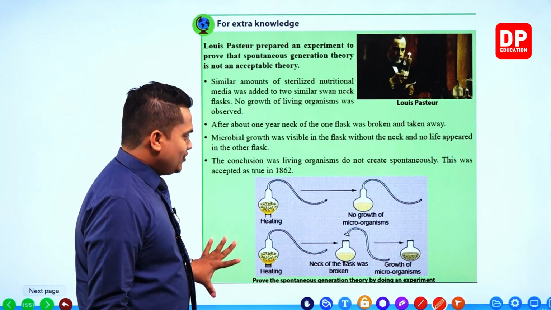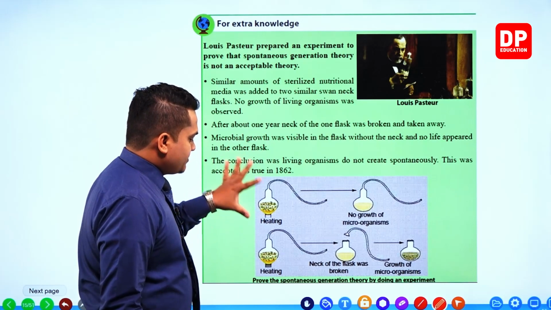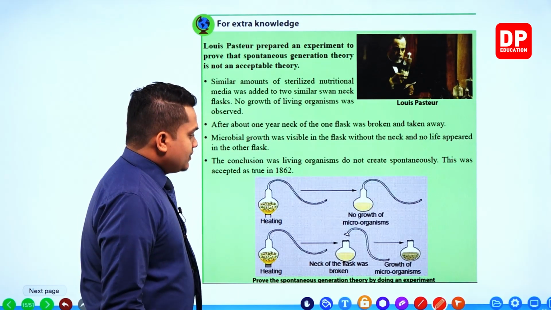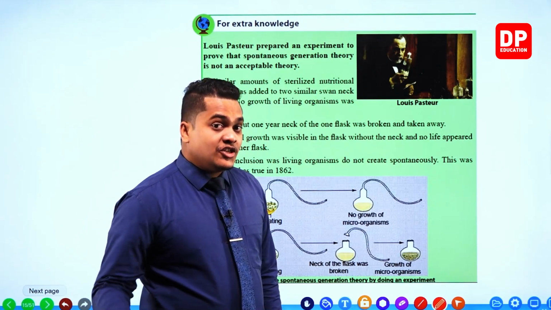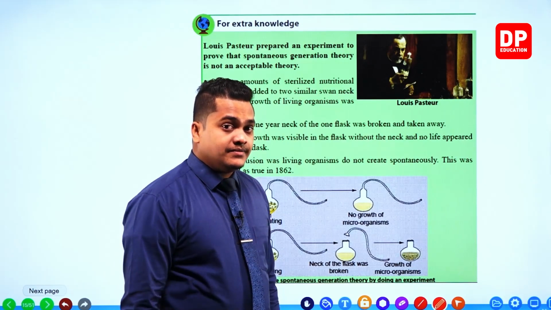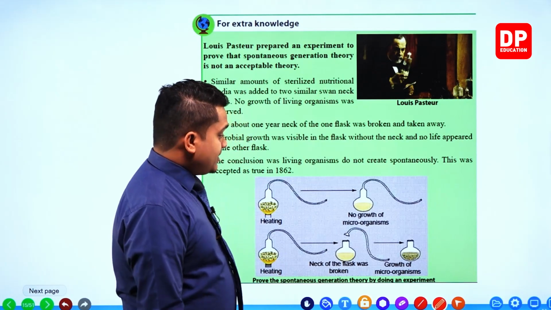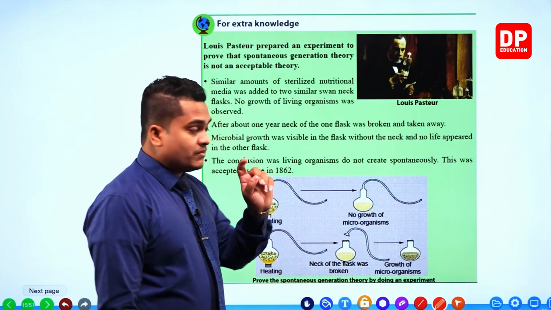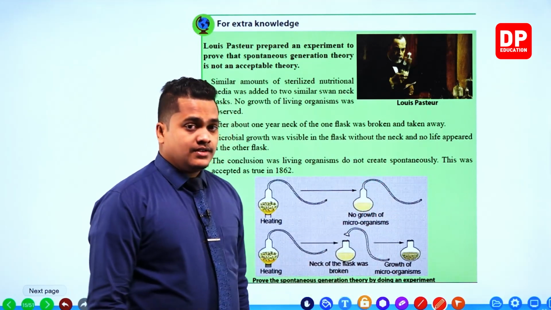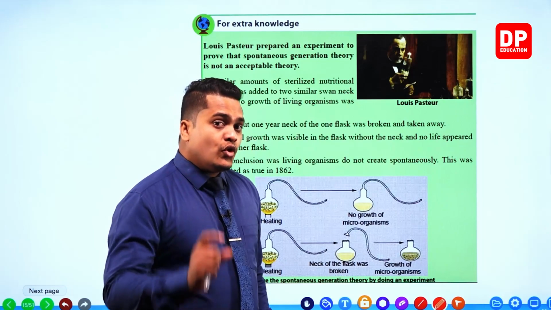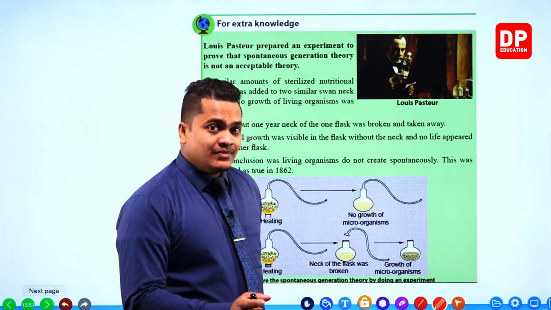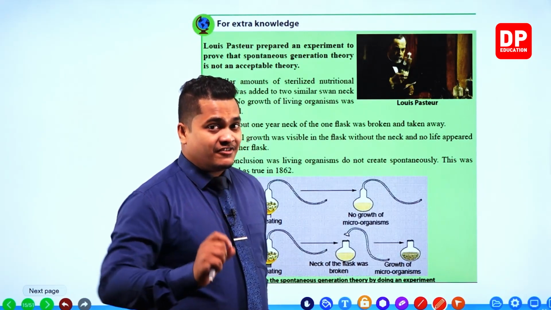When heating, all the microorganisms die, so there are no organisms within the system. They should come from outside. Microorganisms can enter this system from outside, but not this one. So therefore, it is proved that in order to create an organism, there should be organisms in the first place.